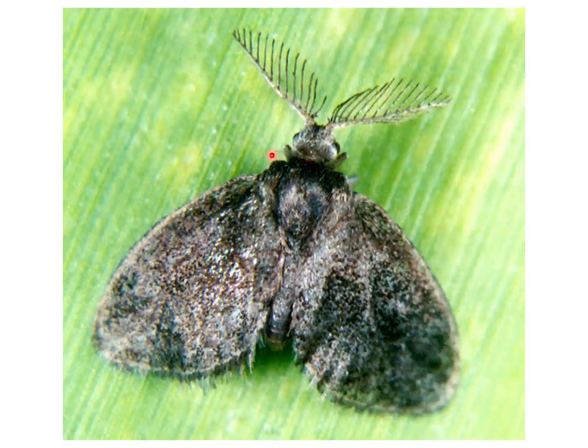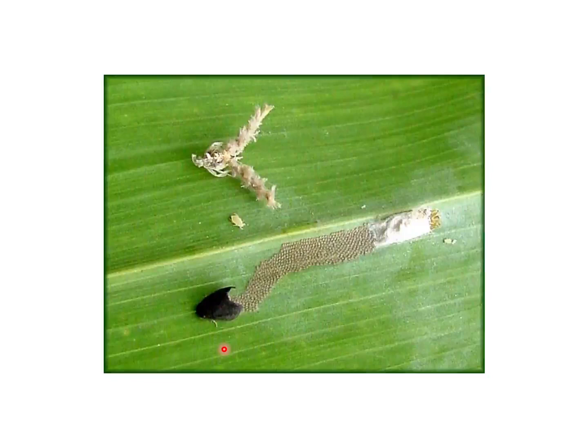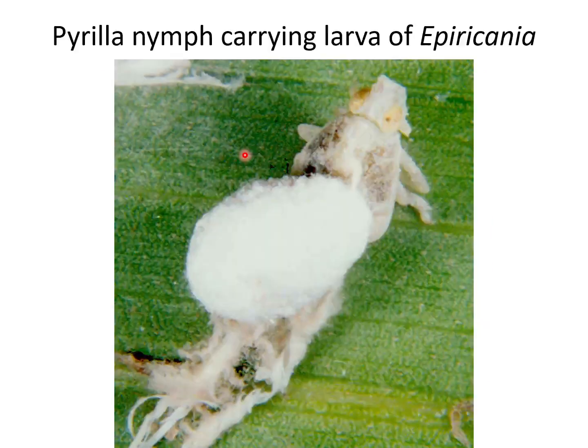See, this is the adult of Epiricania melanoleuca. It's a moth, a pyralid. You can see the Lepidopteran parasitoid laying eggs near the nymphs of Pyrilla. You can see the Pyrilla nymph and the ectoparasitoid. Remember, it is an ectoparasitoid. Parasitoid will feed on the insect from the outside.